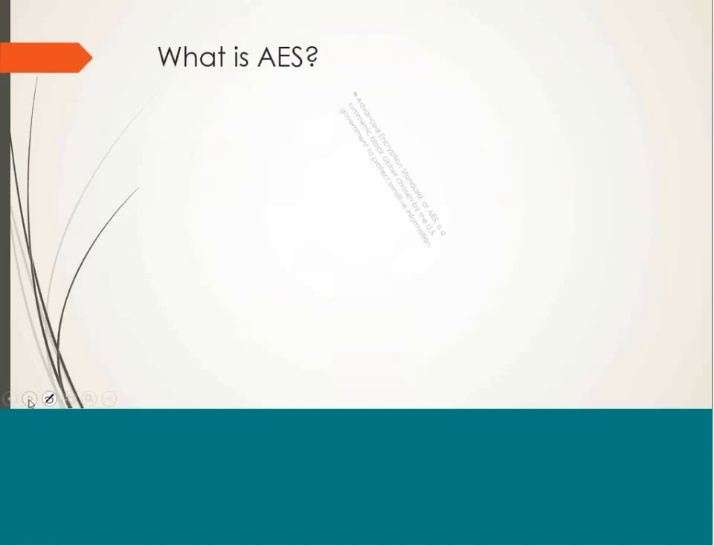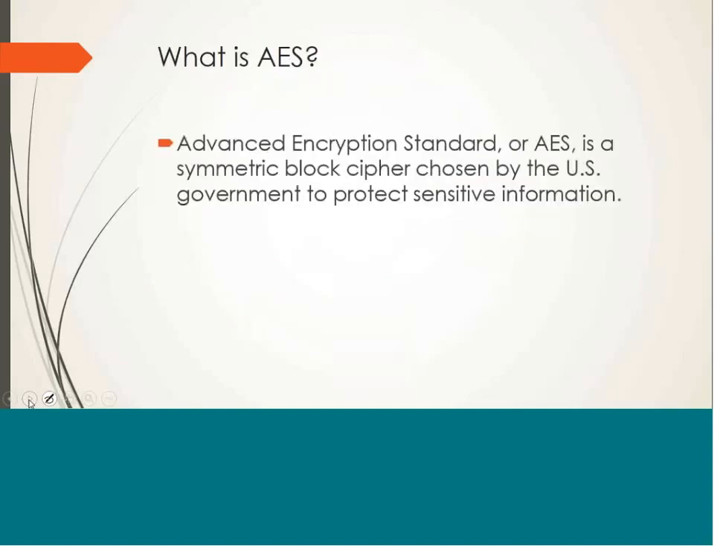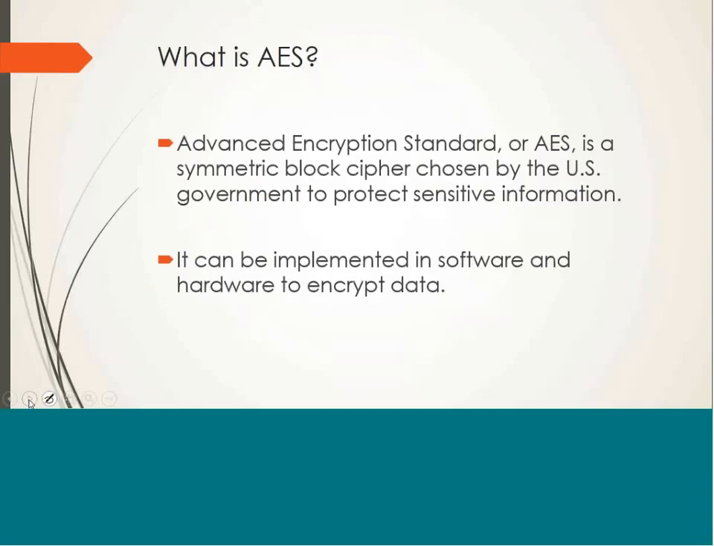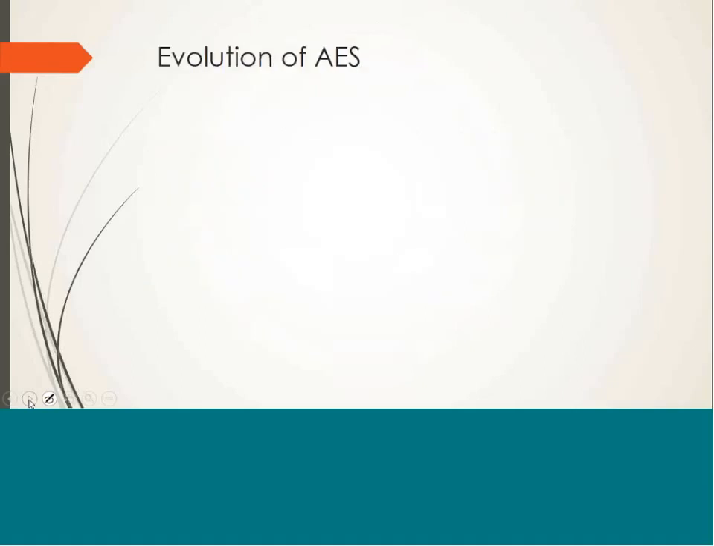So what is AES? AES, or Advanced Encryption Standard, is a symmetric block cipher chosen by the US government to protect sensitive information. It can be implemented in software as well as hardware to encrypt the data. So how did it evolve?